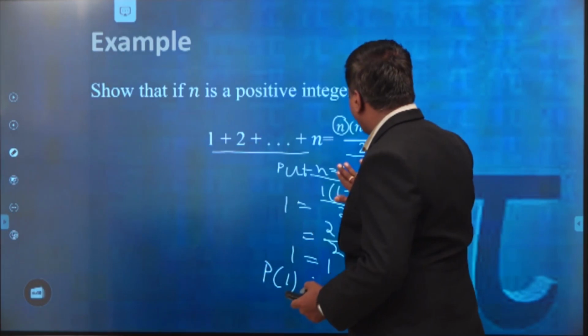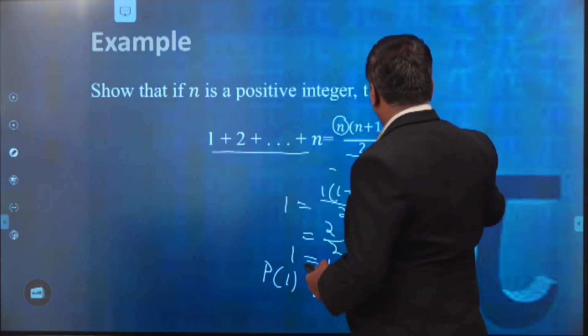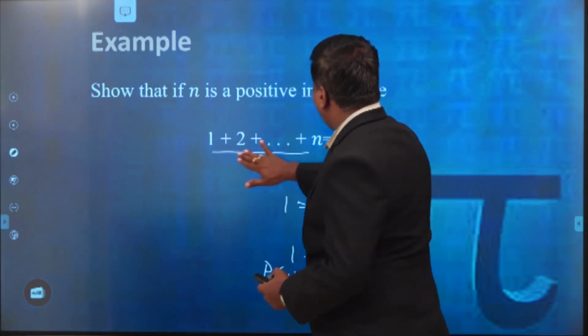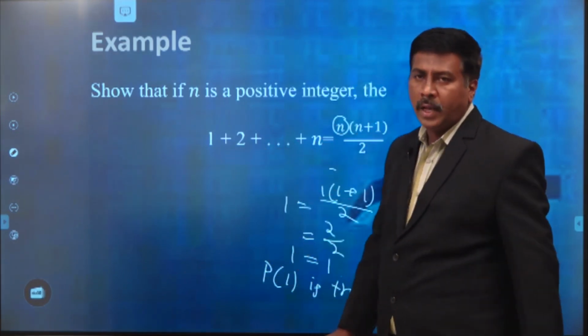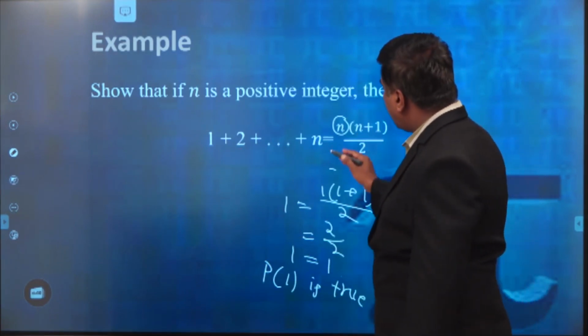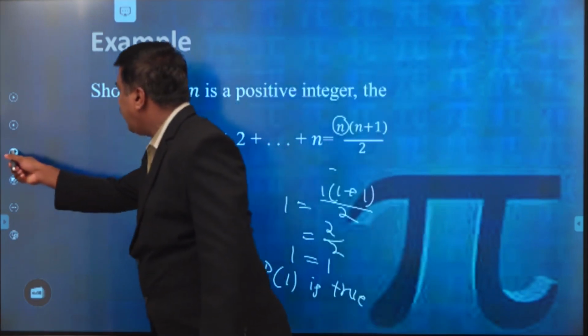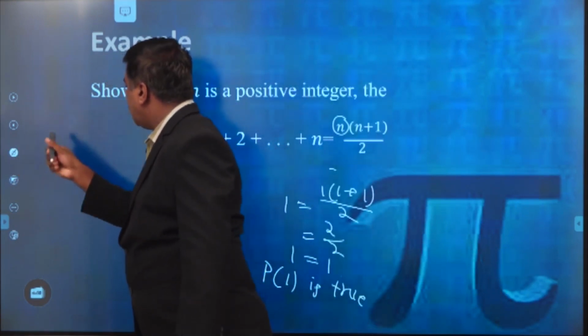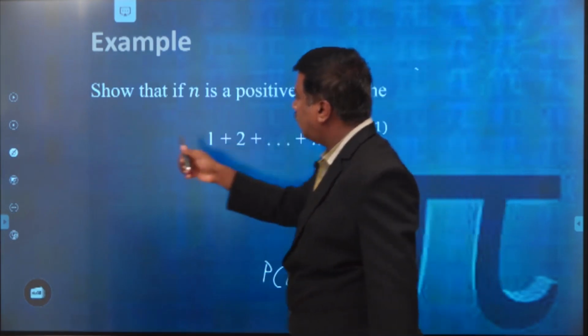The sum of the first n natural numbers. This is what we have to prove: 1 plus 2 plus 3 plus up to n is equal to n into n plus 1 by 2. So we only have to replace n by k plus 1.